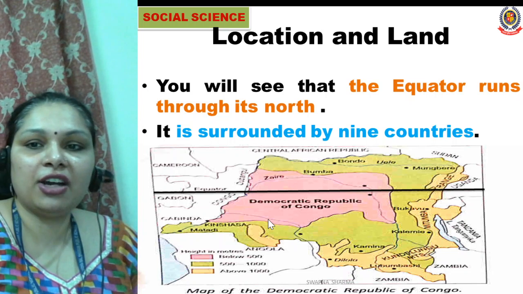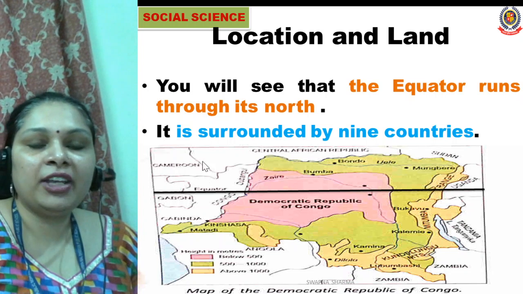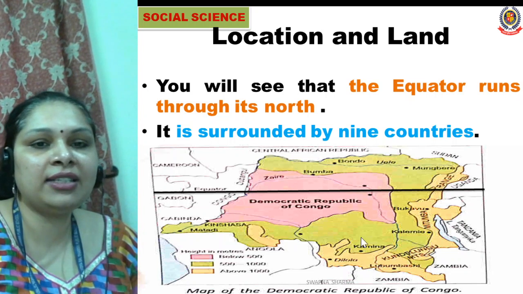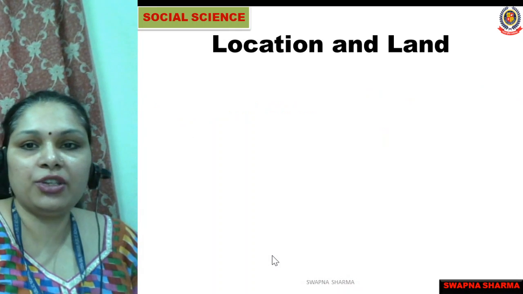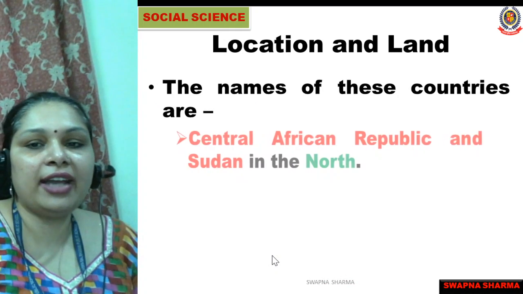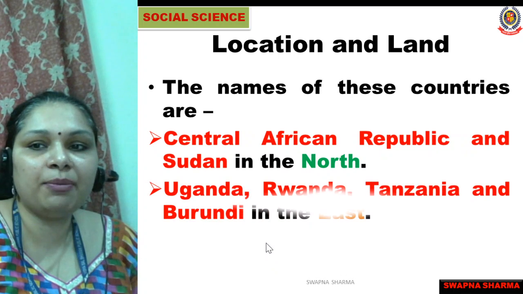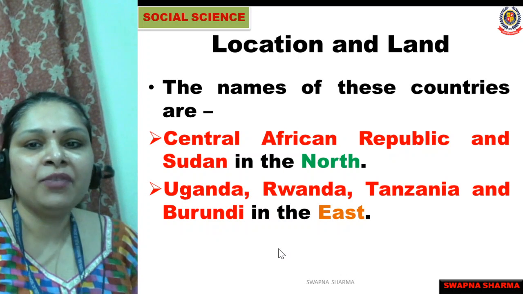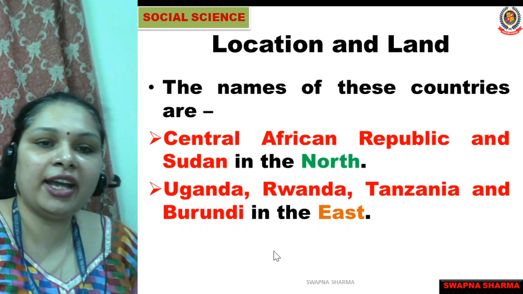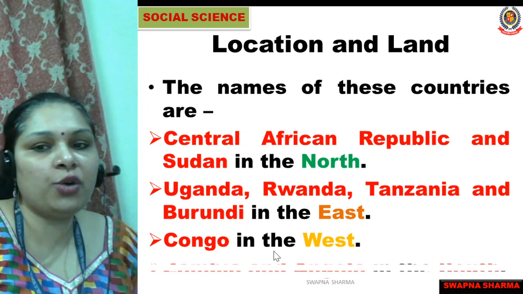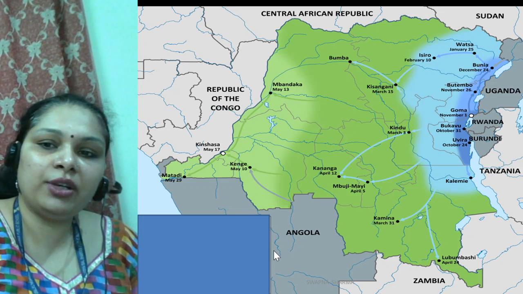It is surrounded by 9 countries. So the Democratic Republic of Congo has 9 neighboring countries. Which are the 9 neighboring countries? They are Central African Republic and Sudan in the north, Uganda, Rwanda, Tanzania and Burundi in the east, Congo in the west, Zambia and Angola in the south.